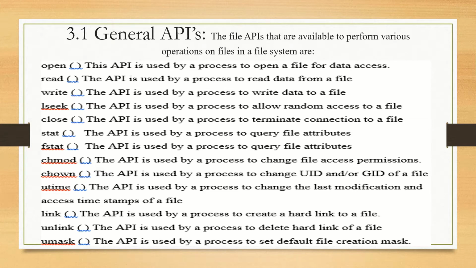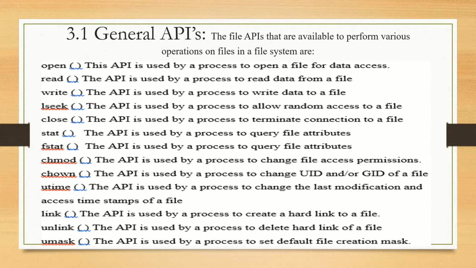Hard link means you create a file such that it is possible to set a path to read that specific file. Then you set the path, that is called a hard link. And unlink means after you shift your file from one directory to another directory, it is not required in the previous directory location, so it should be deleted from the previous one and shifted to the next one. At that time you delete the previous link of the corresponding file in the previous directory.